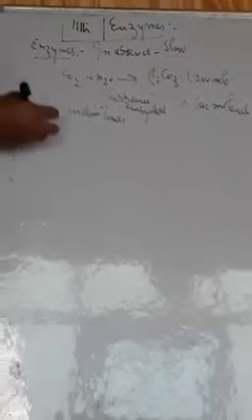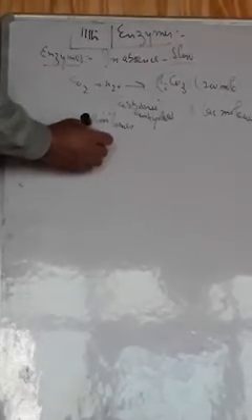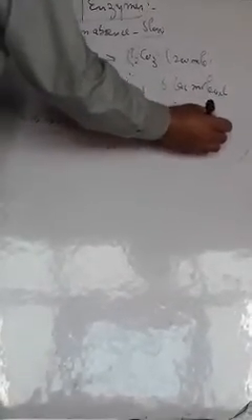And if an enzyme works in a reaction in different steps, if an enzyme or different types of enzymes can work in a chemical reaction stepwise, forming a product, then it is known as metabolic pathway. For example, formation of pyruvic acid from glucose. Glucose changes into pyruvic acid.